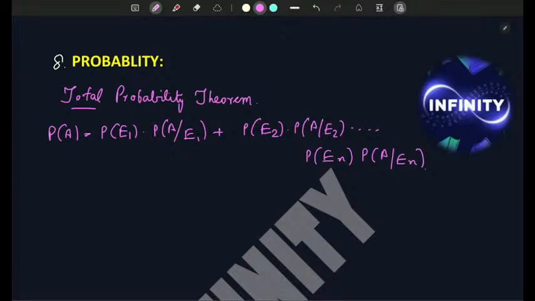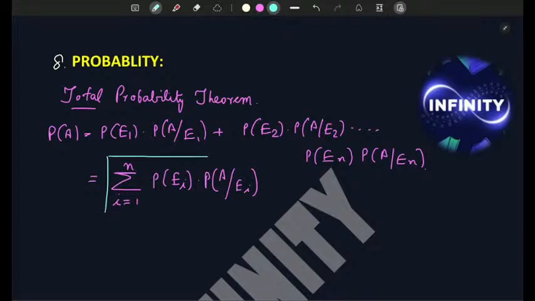So this is equal to, I can write as summation from i equals 1 to n P(event Ei) into probability A such that event Ei has already occurred.